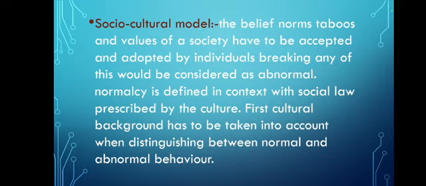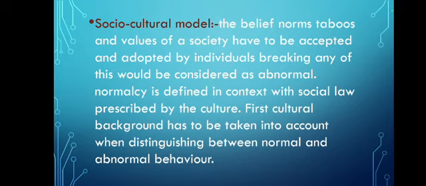Next is the social cultural model. The beliefs, norms, taboos and values of a society have to be accepted and adopted by the individual. Breaking any of this would be considered abnormal. Normalcy is defined in context with social law prescribed by the culture.